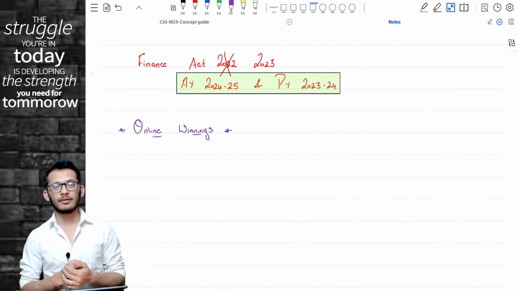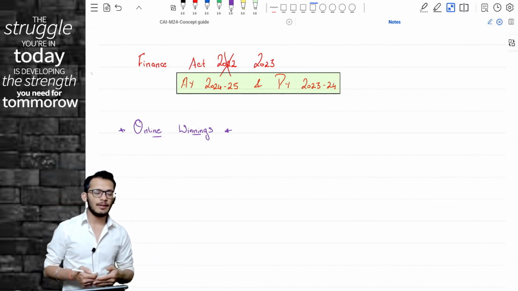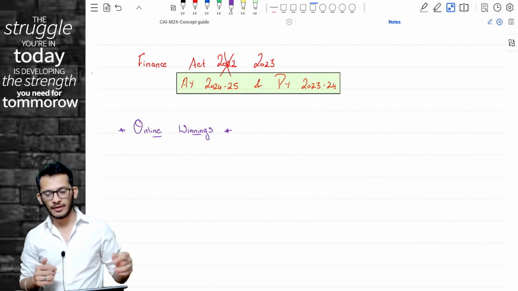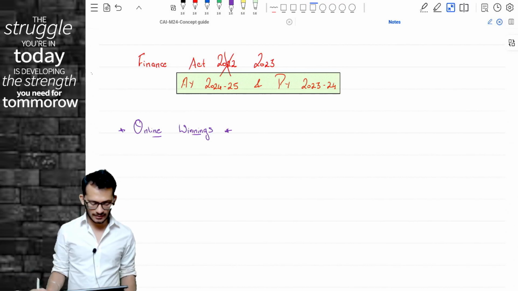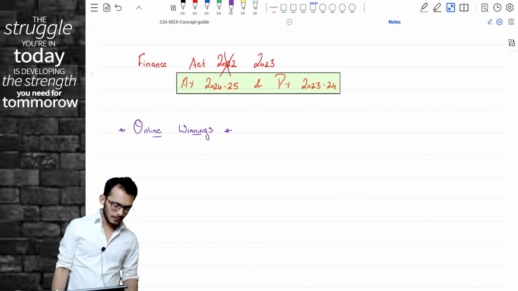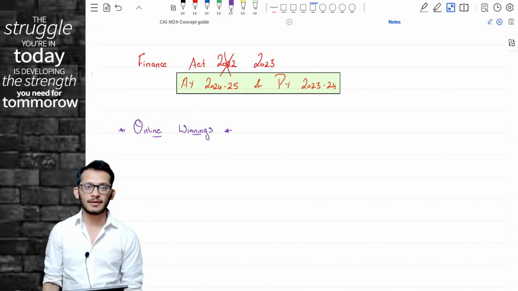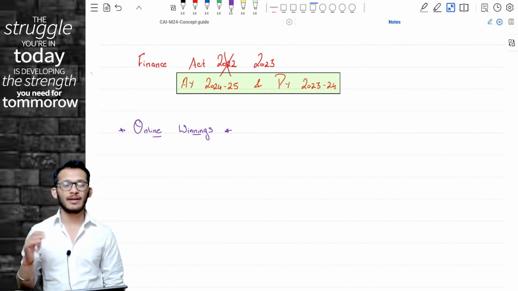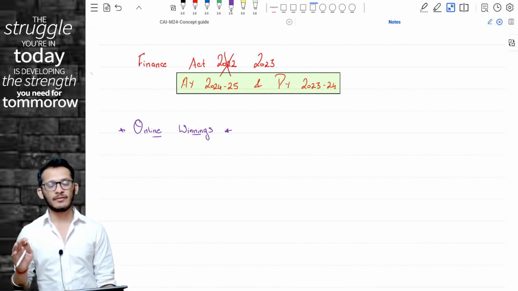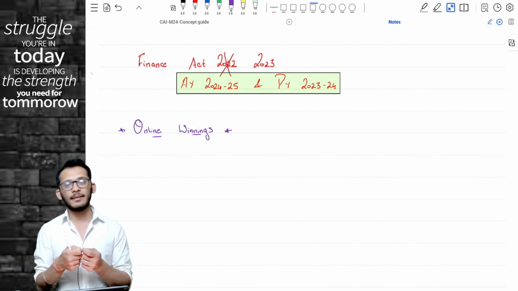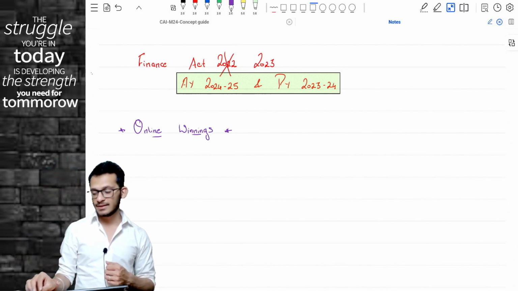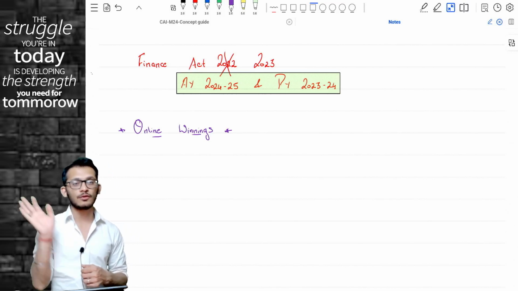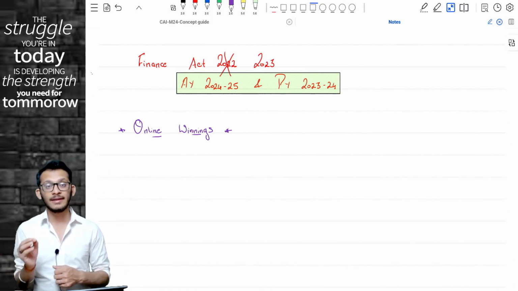Now, let me give you a background on this. Until last year, generally winnings were taxable at the rate of 30%. But when it came to the online market, things became very famous recently. People have become very fond of playing Dream 11, Rummy Circle, Teen Patti, poker and all those things. Those platforms became extremely famous and people started earning crores of money in that. And I'm literally saying crores of money.